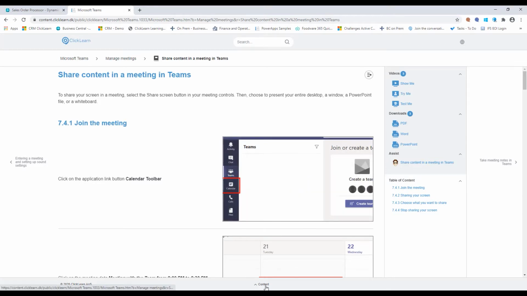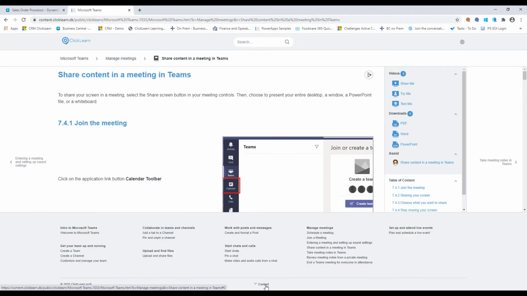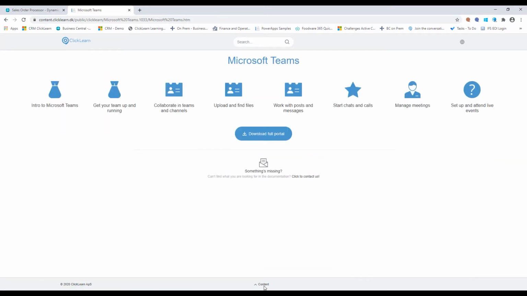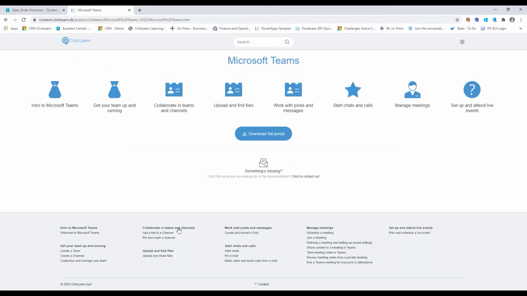Now here in the bottom part, you may see something called content. If I click on that, you get the different groupings up. Now if we go back out to the front page and click on the same one, you will see that the items here in bold match up with the different groups that I created. The non-bold part is the work instructions that I have created underneath each of my groups. So as you can see, within one day of work, I created a learning portal for Microsoft Teams consisting of about 20 different work instructions divided into 8 different categories.